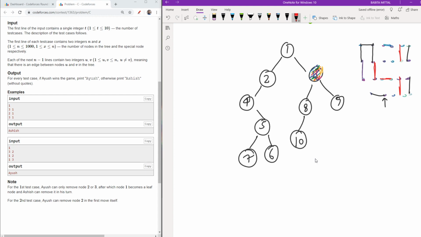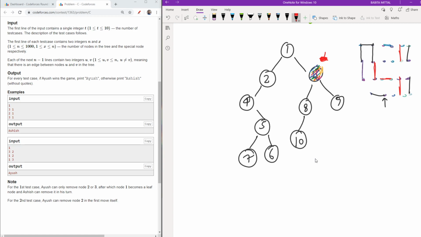So from this I can first of all say that I will remove my nodes at places far away, so that in future when I reach very close to the special node, then I will think. But for now, let's remove the far nodes.